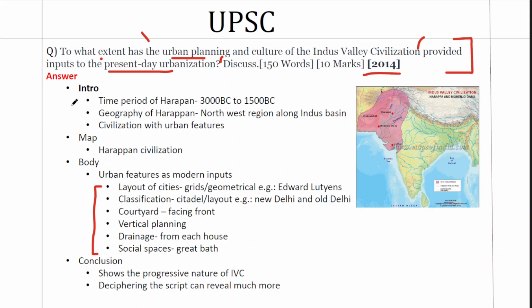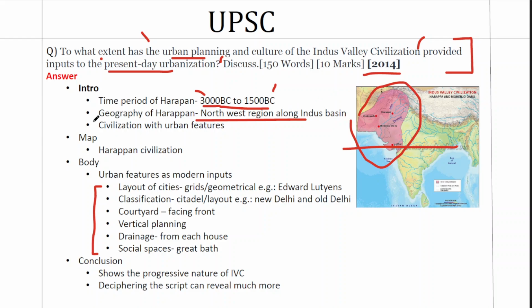We start with this question by placing Indus Valley in its right context. For example, we'll give the time period first. So this is a civilization that existed from 3000 BC approximately to 1500 BC, since the beginning of the Vedic civilization. So we'll give the time period at the intro. We'll also give the geography, which is northwestern region along Indus Basin, the region that is marked here. Now this is one map that we can integrate just to diversify your presentation, a small map of India, at least half of it, and place the northwest region as Indus Valley civilization.